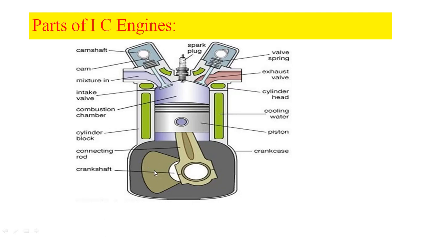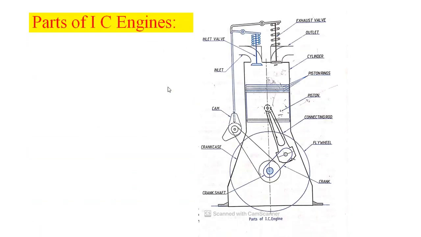The fourth component is crank. The next components are crankshaft, valves, inlet valve and exhaust valve, and piston rings. These are some of the important components of IC engines. Let us discuss these parts of IC engines.